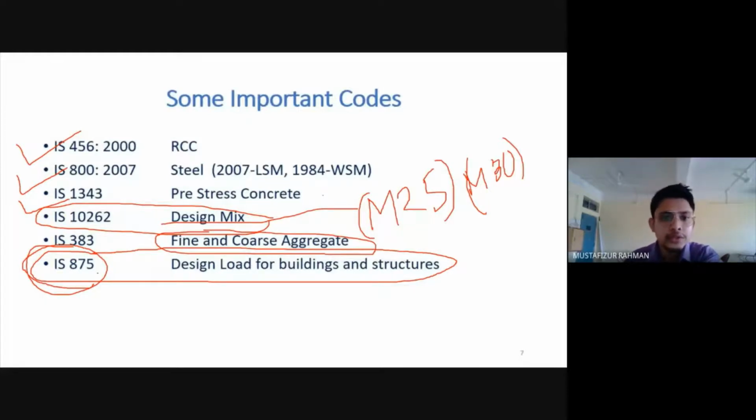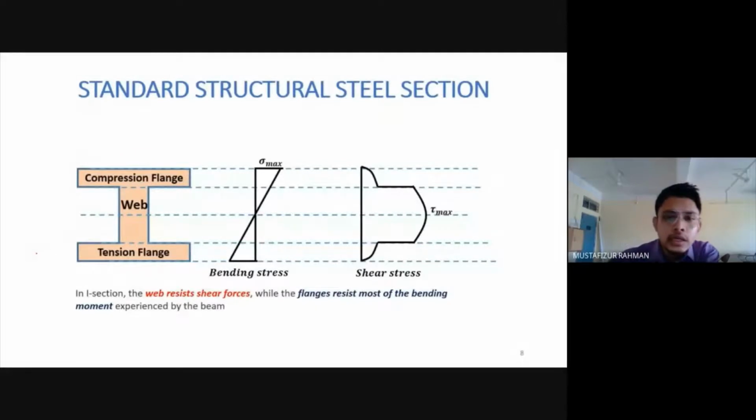So according to the type of building, whether it is a residential one, commercial one, public use building, a university or a school, different types of loadings, criteria and conditions are given in the code. This code also gives the conditions on how to calculate wind load and how to apply it in the structures. So we have to go into that code. Slowly it will come; I am just giving you the information that these are some important codes that we should be looking at.